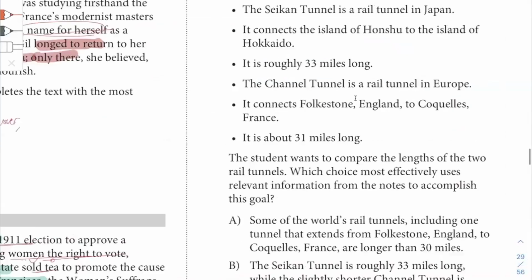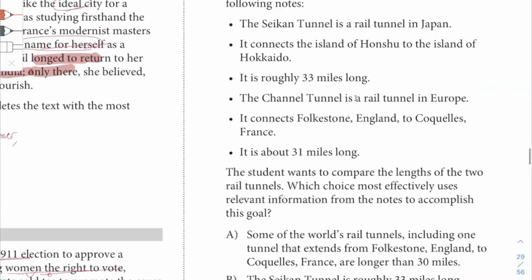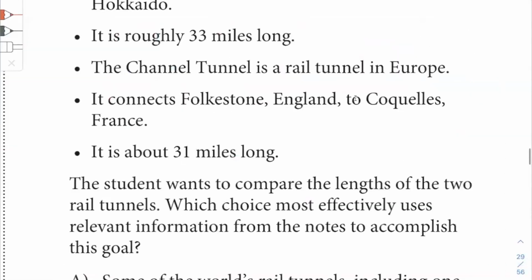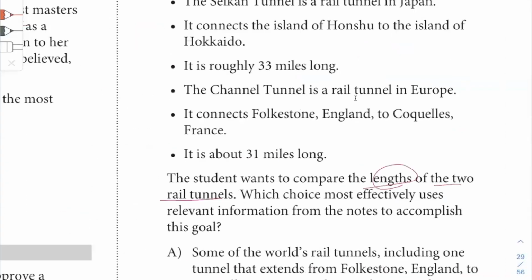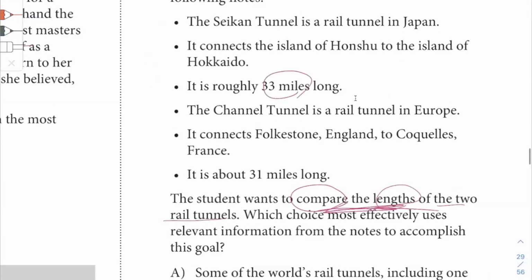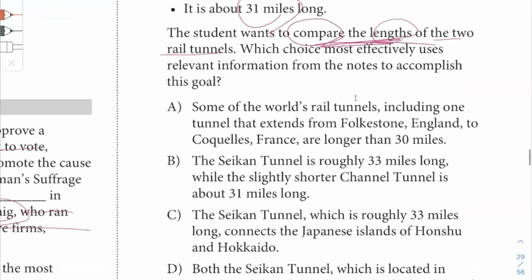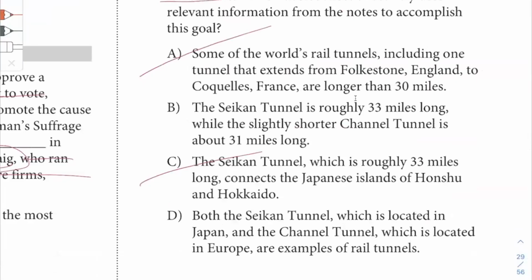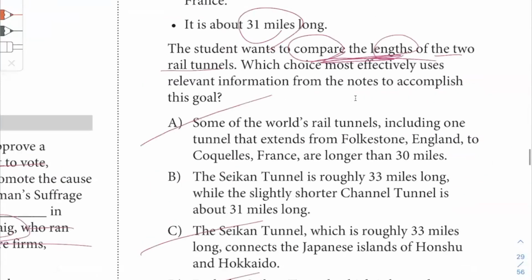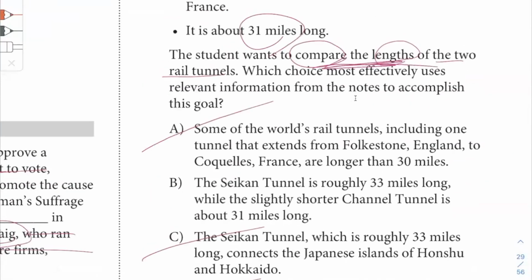What about this one? All right, relevance question. Length of the two rail tunnels. What kind of length? Well, the comparison of the lengths is what we want. So where do we see numbers? 33 and 31. Okay, so we need 33 and 31. This only has 30. This only has 33. This doesn't have any numbers. So this is one of those giveaway questions.